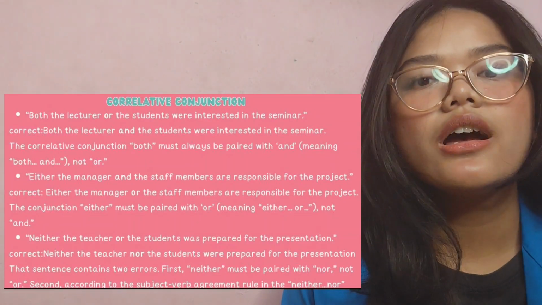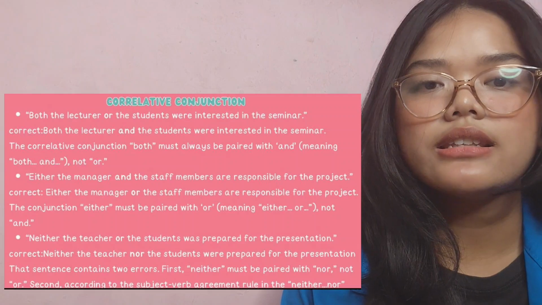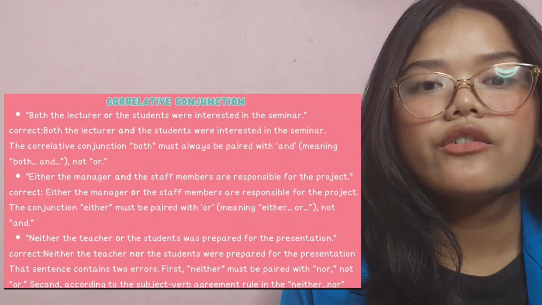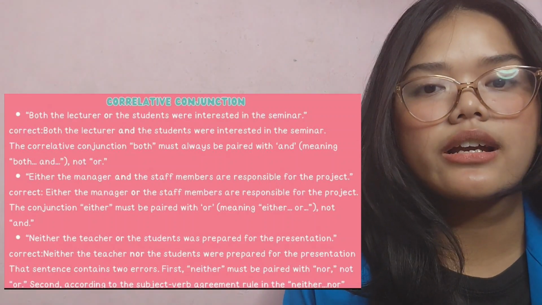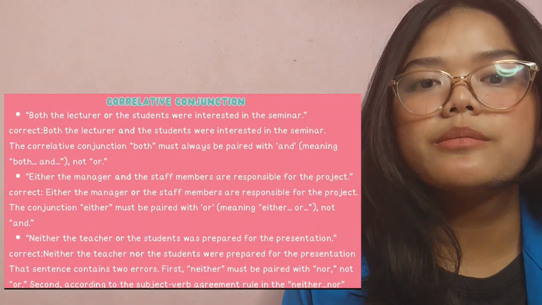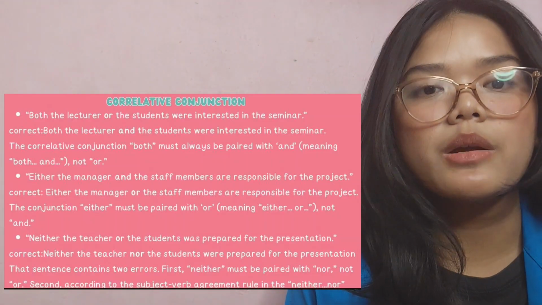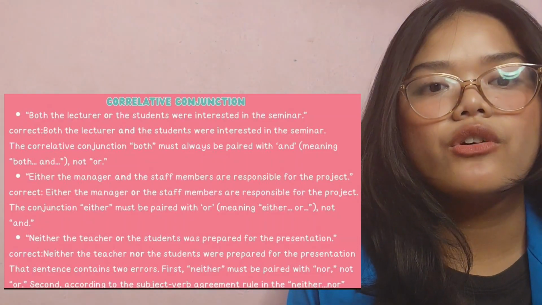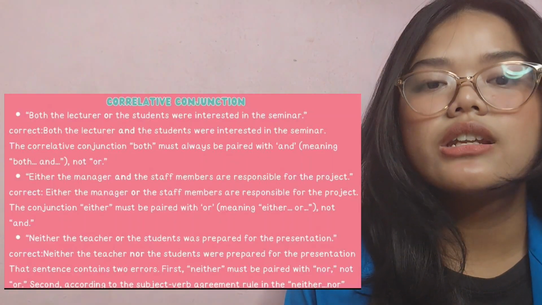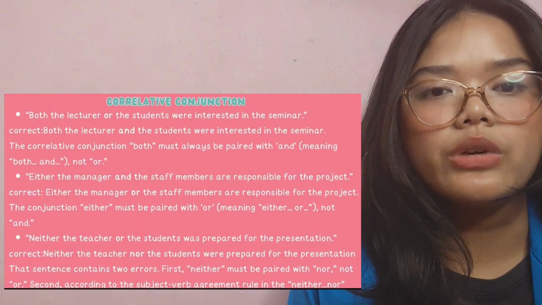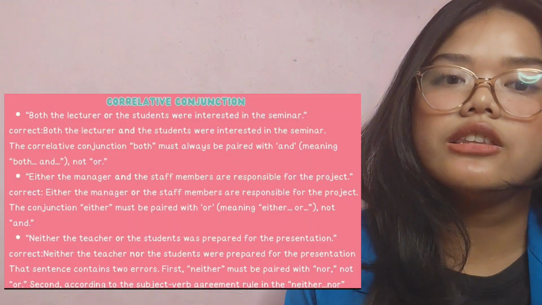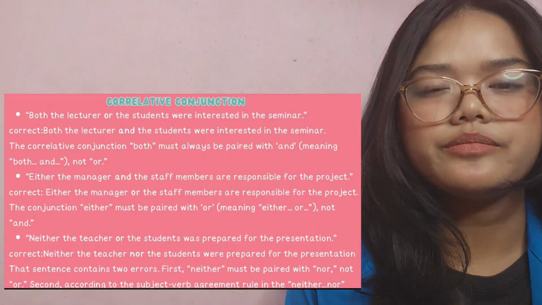Next is "Either the manager and the staff member are responsible for the project." Correct: Either the manager or the staff member is responsible for the project. The conjunction either must be paired with or, meaning either or, not and.